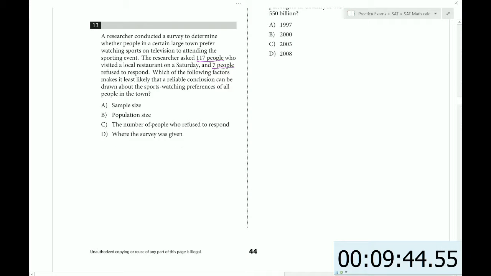Okay. So, let's see. What would make this a biased sample? Well, the fact is that they're asking people at a local restaurant. So where the survey was given is going to be my answer. Because if they're at the restaurant and they're not at the sporting event, right? So already you're getting a biased sample based on that.